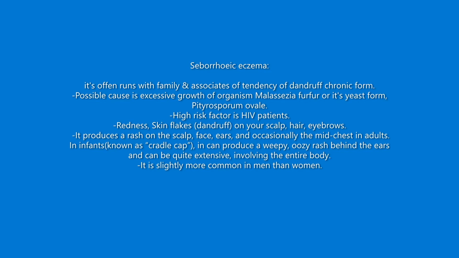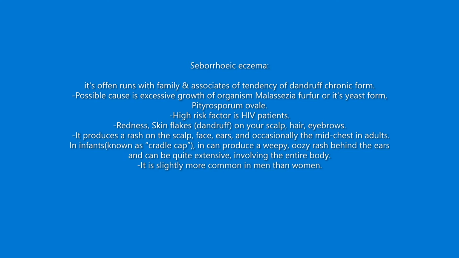Seborrheic eczema. It often runs in families and is associated with a tendency to chronic dandruff. Possible causes: excessive growth of the organism Malassezia furfur or its yeast form, Pityrosporum ovale. A high risk factor is HIV. Redness, skin flakes, dandruff on your scalp, hair, eyebrows.